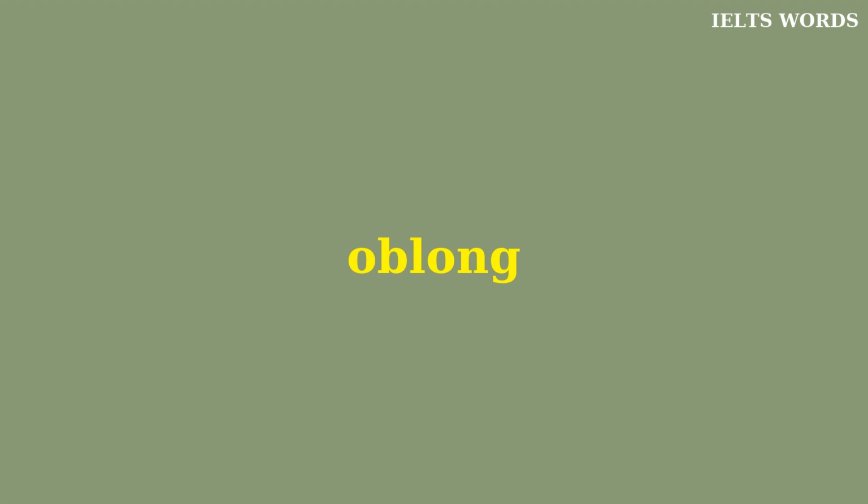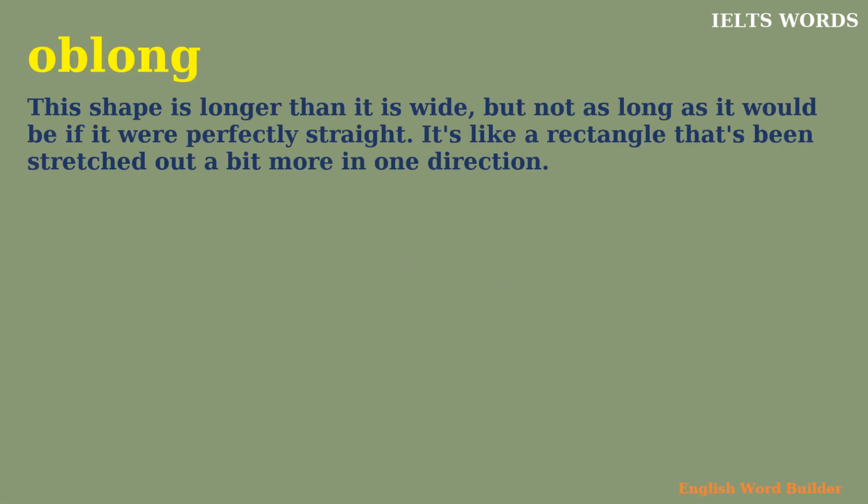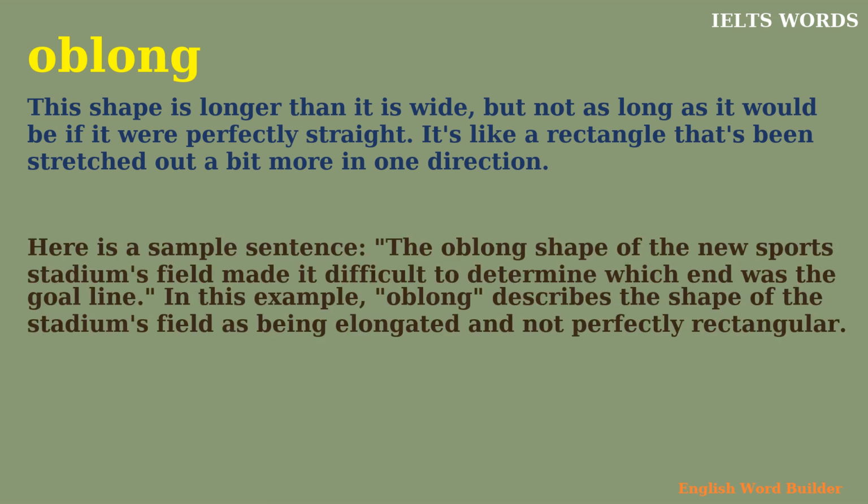Oblong. This shape is longer than it is wide, but not as long as it would be if it were perfectly straight. It's like a rectangle that's been stretched out a bit more in one direction. Here is a sample sentence. The oblong shape of the new sports stadium's field made it difficult to determine which end was the goal line. In this example, oblong describes the shape of the stadium's field as being elongated and not perfectly rectangular.